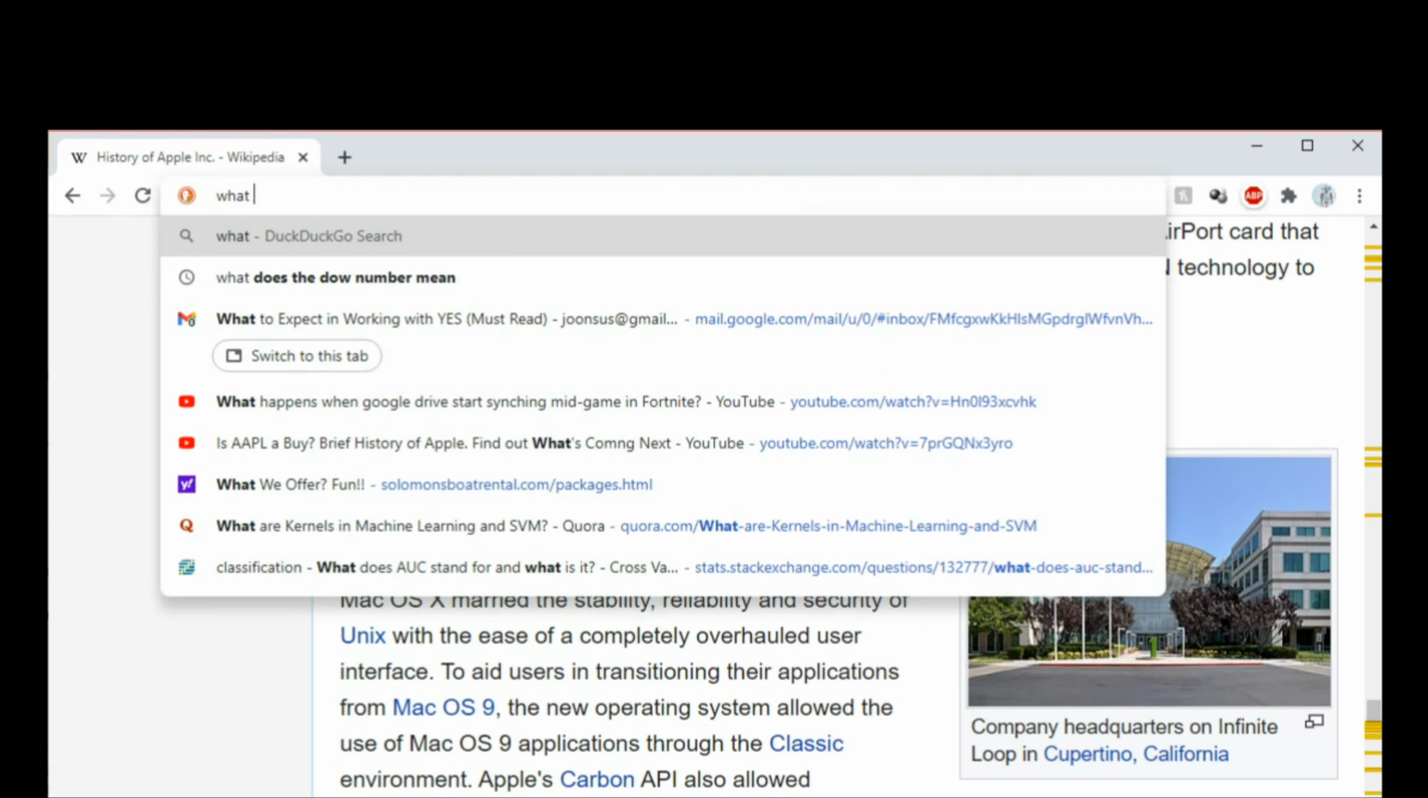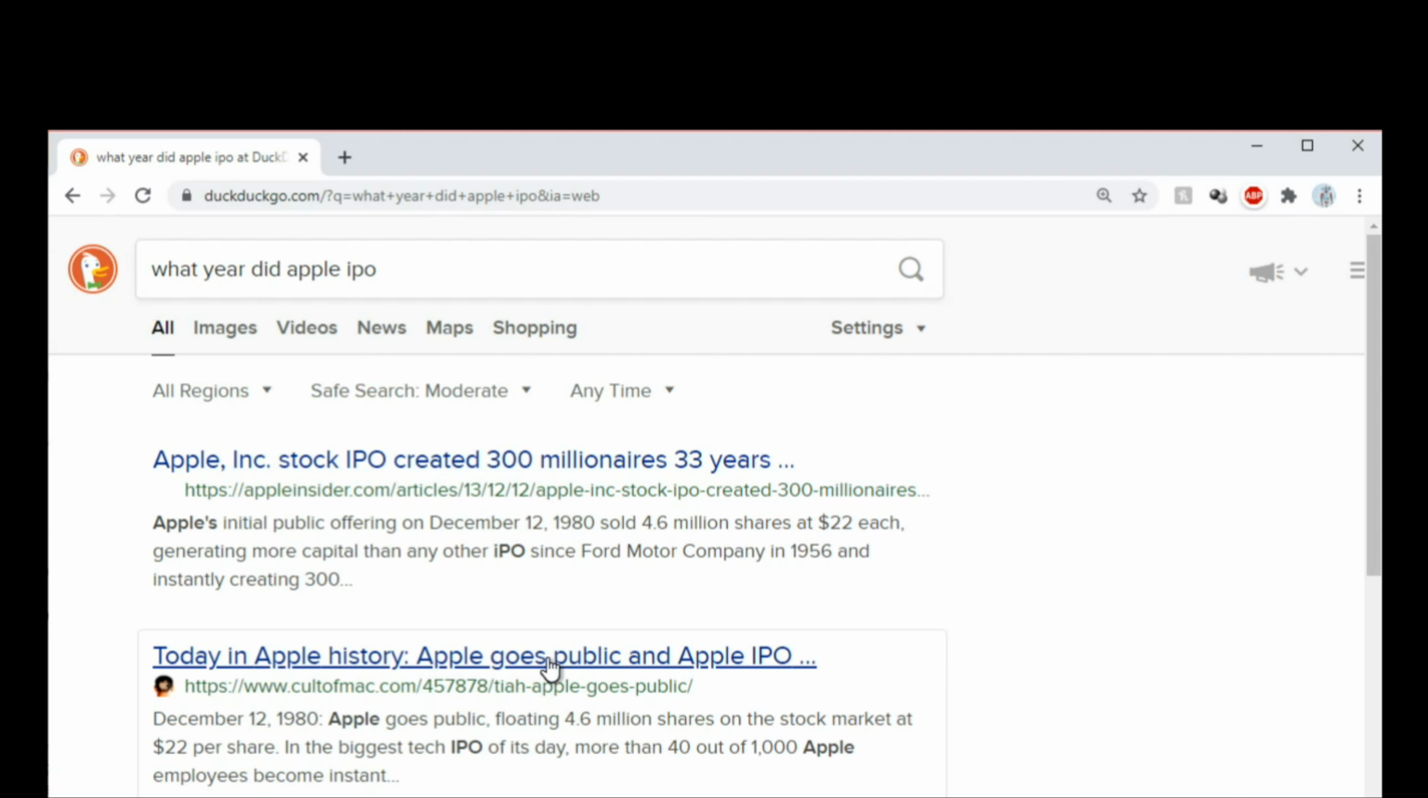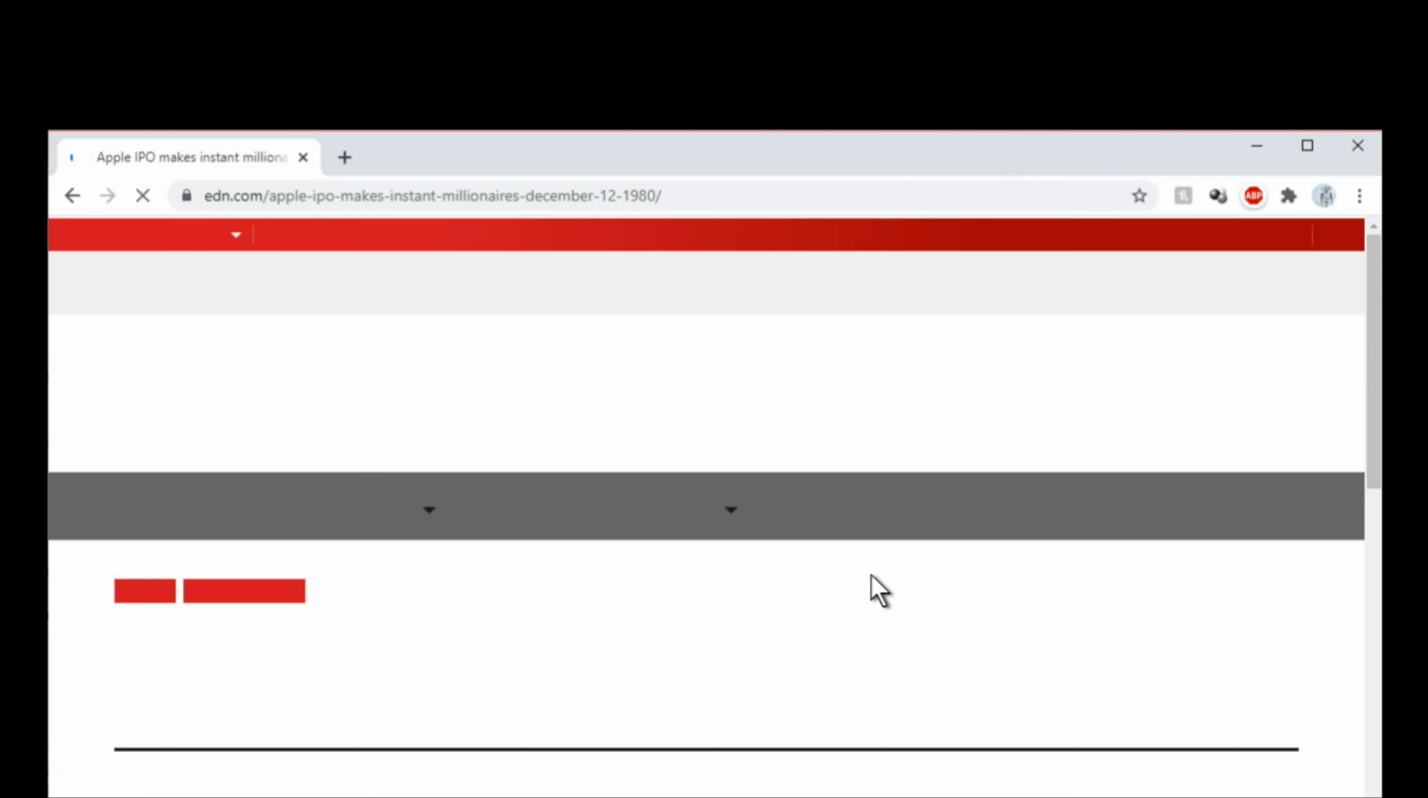Let's try this again and look up the exact date that Apple went public. This article says that the date is December 12, 1980. That seems to be the correct answer.